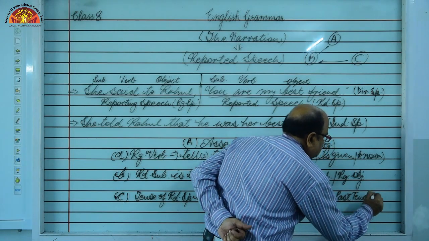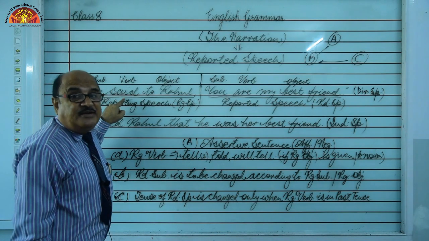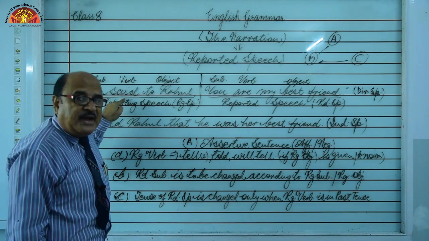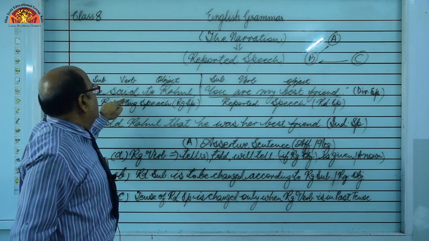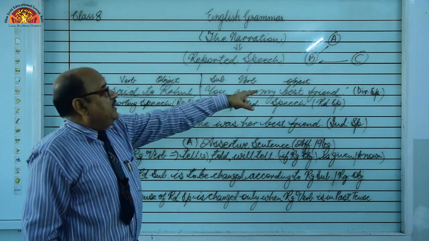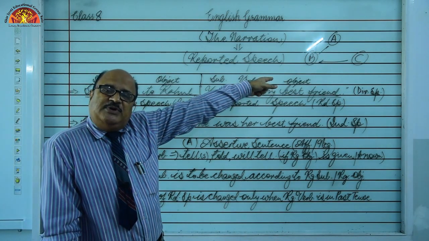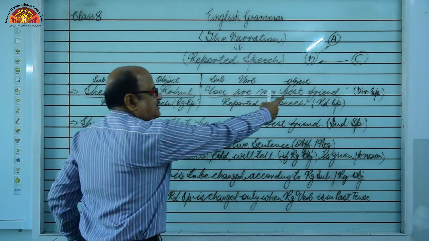Okay, students? Means when past tense is there, said, was saying, had said, like this. Okay. So whenever past tense is there in this reporting verb, then only the tense of this reported speech will be changed. Okay, students?